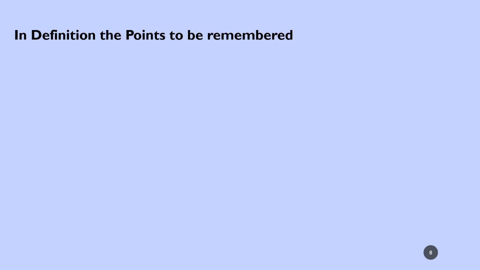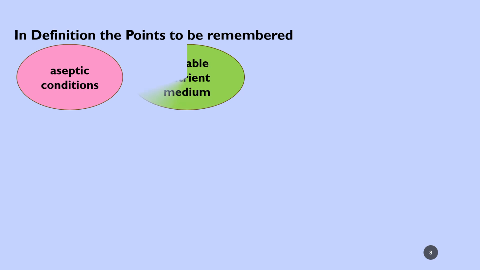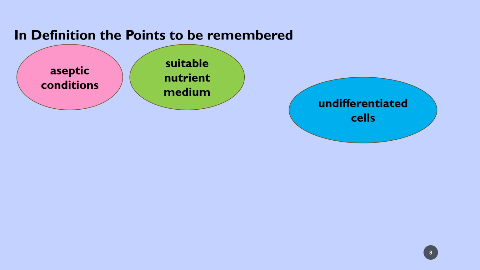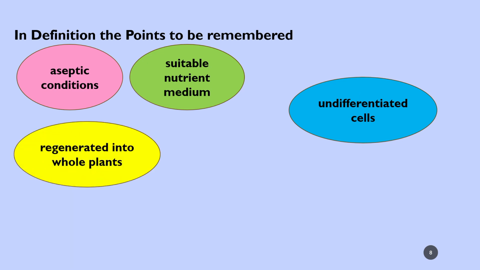So some of the points which we have discussed in the definition, the points to be remembered by the students: first one is aseptic condition; a suitable nutrient medium should be added; undifferentiated cells will develop and generate into a whole plant; and plant biotechnology is a branch specifically from this plant tissue culture.